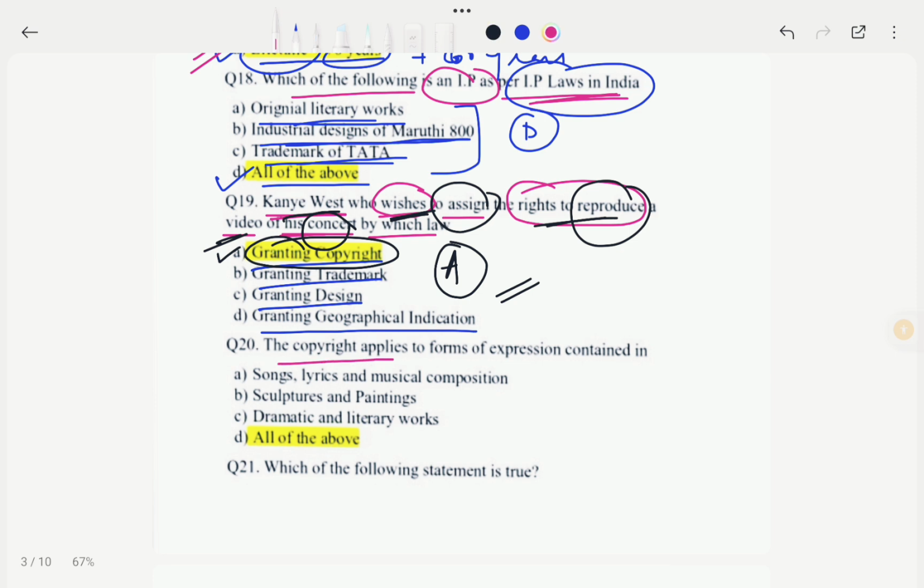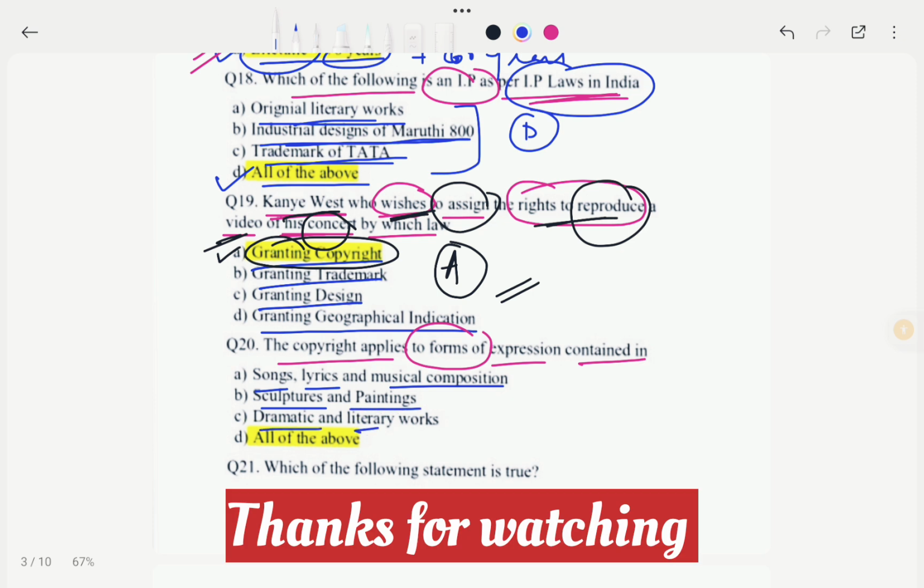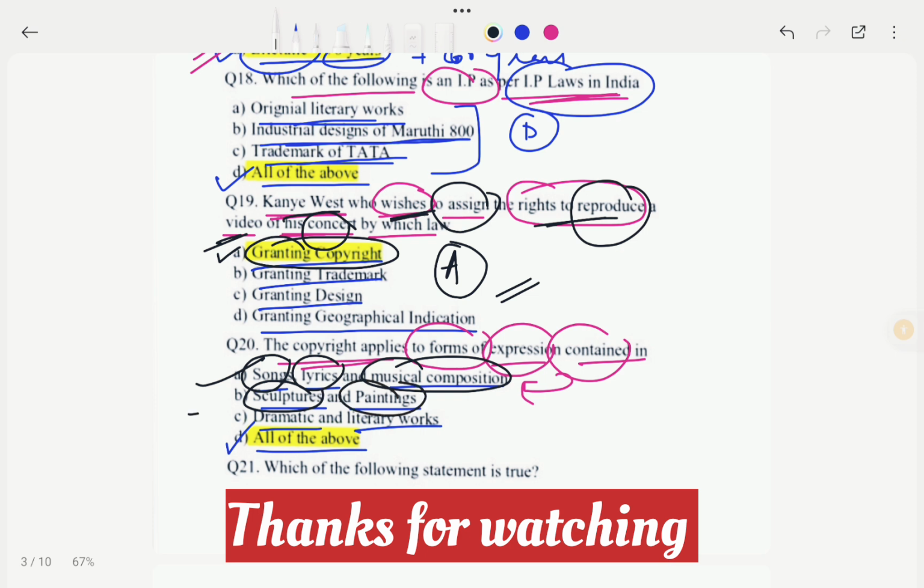So the copyright applies to form of expression contained in which of the following? Let's see the options. Options are songs, lyrics, musical composition, sculptures, paintings, dramatic and literary works, and all of the above. So in this case our correct option would be option D, that means all of the above. That means the copyright applies to form of expression contained in songs as well as in lyrics and as well as in musical composition. This is also correct. And sculptures and paintings, this is also correct. And dramatic and literary work, this is also correct. Okay, so in this case our correct option would be option D.